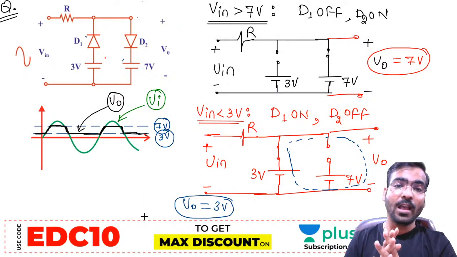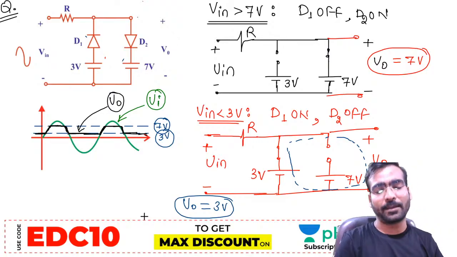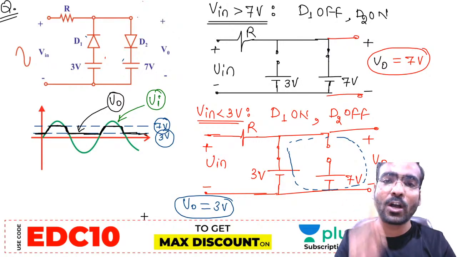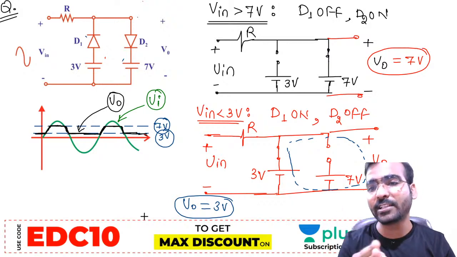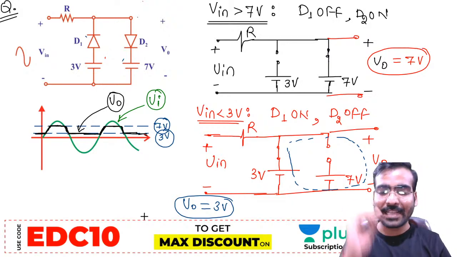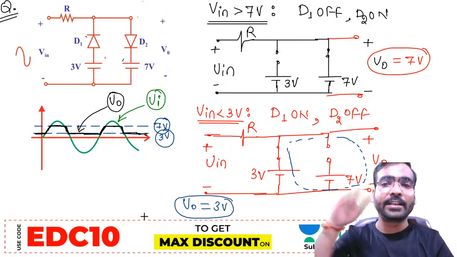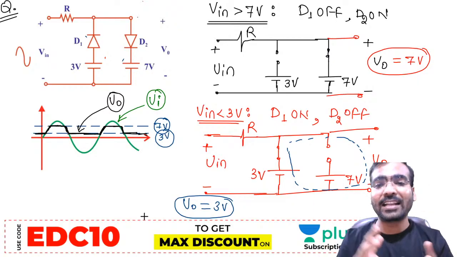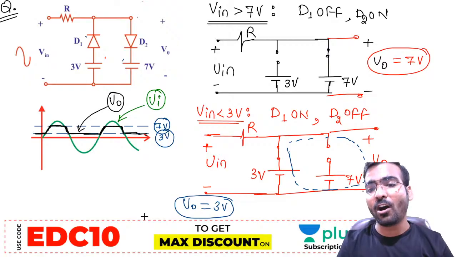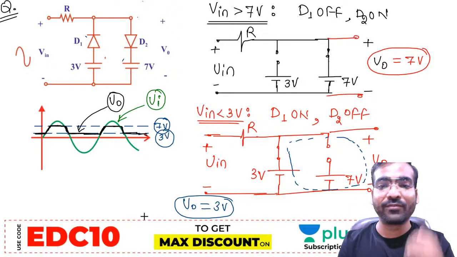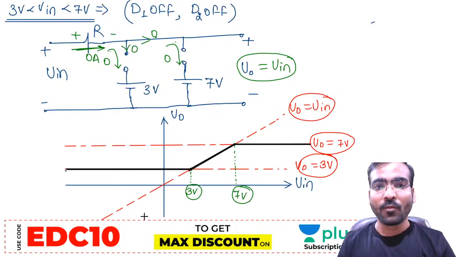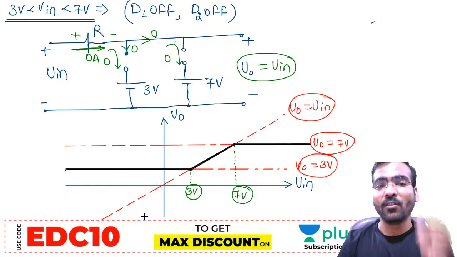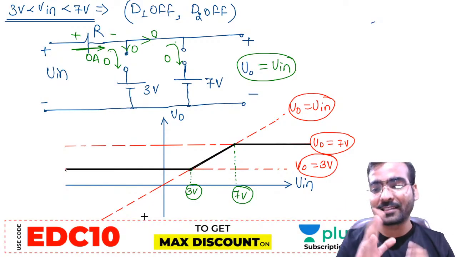Now, how can they ask the question in the examination? They can ask: for what range of input voltage is D1 off, D2 on? You have to say Vin is greater than 7 volt. For what range of input is D1 on, D2 off? Vin is less than 3 volt. For what range of input are both the diodes off? When Vin is greater than 3 volt and less than 7 volt.